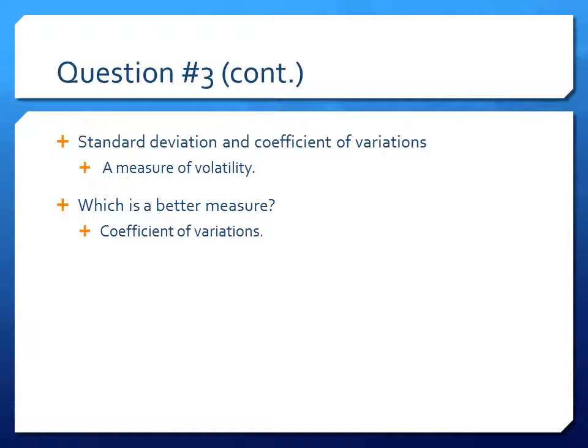So what do the standard deviation and the coefficient of variation do? They measure the volatility of the security. Which is the better measure of the two? The coefficient of variation is. This is because it takes the standard deviation a step further. The formula for this is you take the standard deviation and divide it by the mean. By doing this, it is better to have a lower coefficient of variation than to have a higher one.